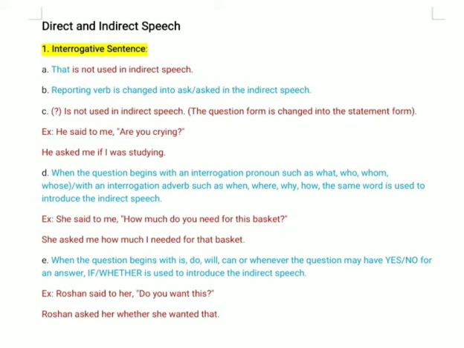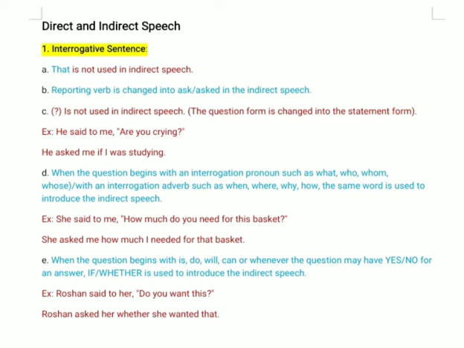Okay, so while changing interrogative sentences from direct to indirect speech, there are certain rules we need to follow. What are the rules? Let's see. First, "that" is not used in indirect speech, it is redundant, meaning we don't use it. Second, the reporting verb is changed into ask or asked in the indirect speech.